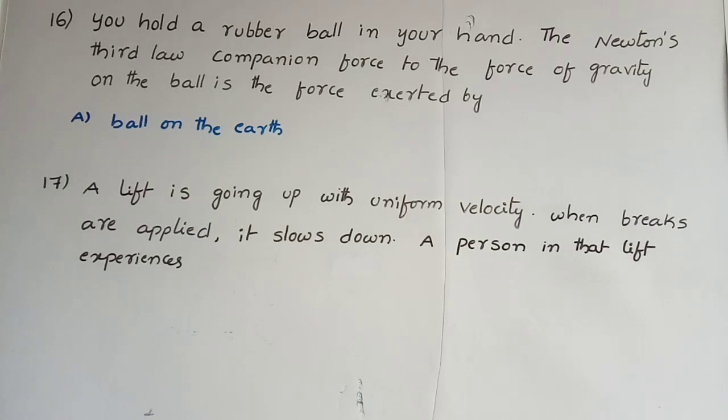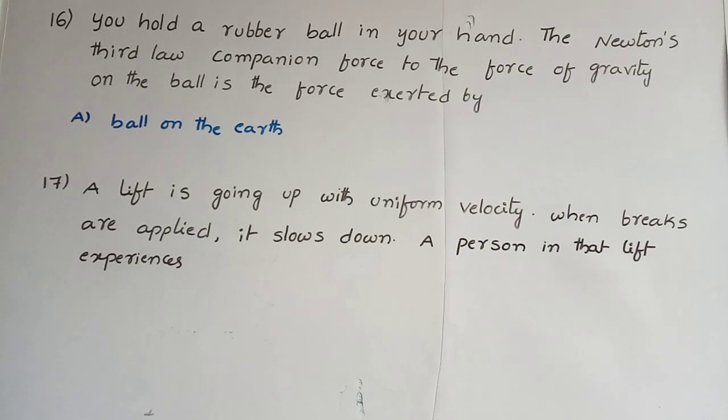16th problem. You hold a rubber ball in your hand. The Newton's third law companion force to the force of gravity on the ball is the force exerted by the ball on the earth. Because the force of gravity is exerted by the earth on the ball, an equal and opposite force is acting on the earth by the ball.